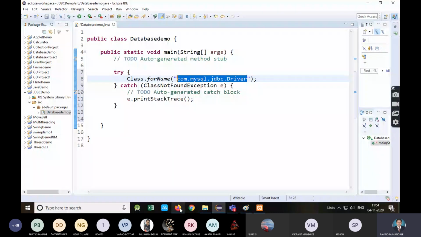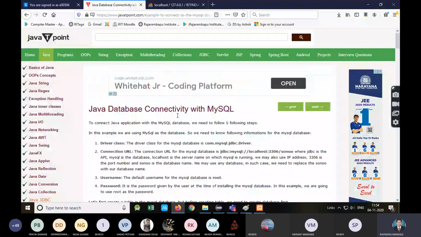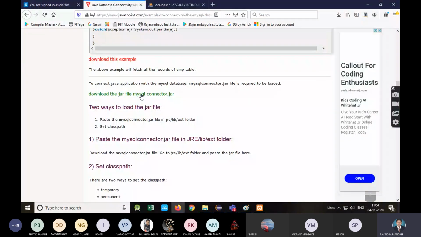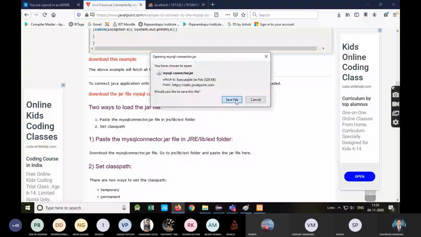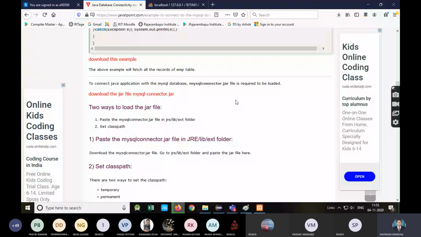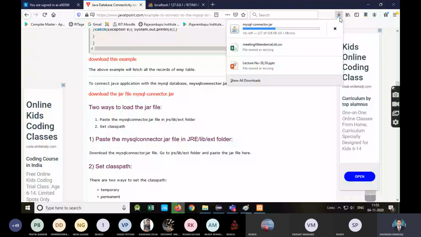See, I have already opened this Java T point. Here you will get that driver file. There is one jar file, mysql-connector.jar. The same way for Oracle, that is different. Getting. So you need to download this jar file, because your driver, that com.mysql.jdbc.Driver, is actually present in this file. So you need to download this file because you need to add it in your project.